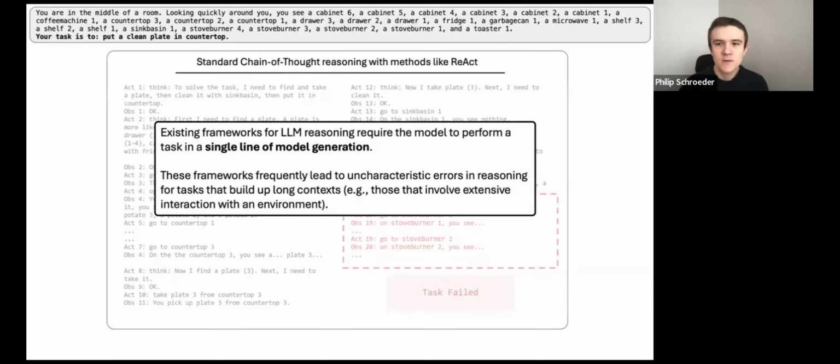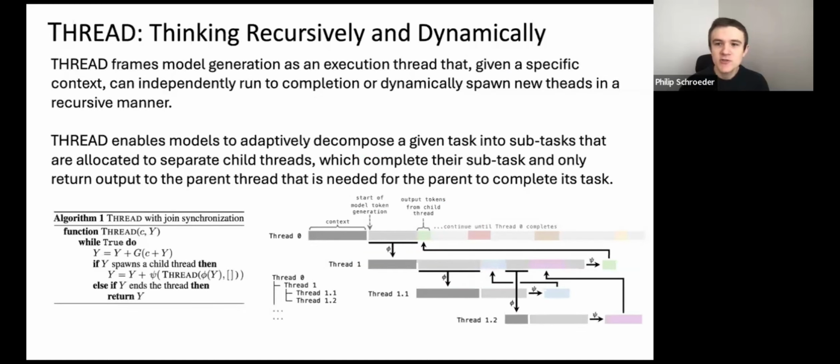So requiring the language model to generate its response in a single line of generation is a significant limitation of existing frameworks. To address this limitation, we propose a new framework called Thread, which stands for Thinking Recursively and Dynamically. Thread frames model generation as an execution thread that, given a specific context, can run to completion or dynamically spawn new threads in a recursive fashion.